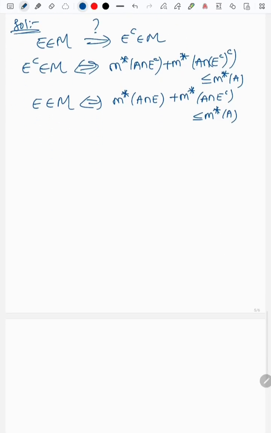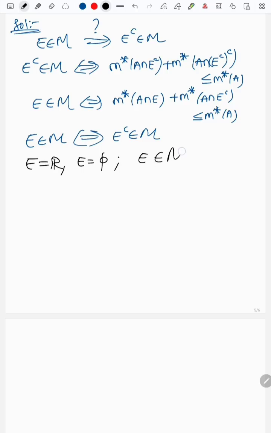E belongs to M if and only if E complement belongs to M. And if you observe that, if you take E equal to R, it still works. E equal to R and E equal to empty, simple exercises, both belong to M.